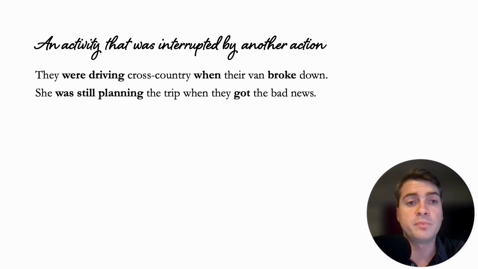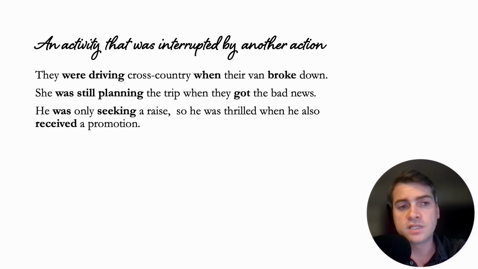So she was still planning it when they got the bad news, right? It was an activity that was interrupted. She didn't get to finish planning the trip because this bad news apparently means that she can't go on the trip. He was only seeking a raise, so he was thrilled when he also received a promotion. Okay, so the activity was he was seeking a raise, and that got interrupted by, in this case, positive news that he also got a promotion.